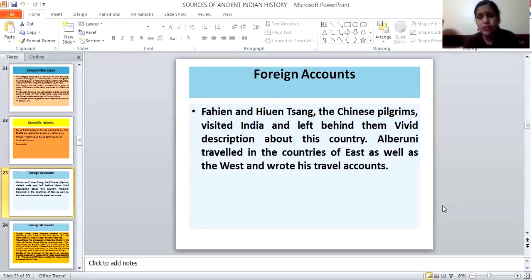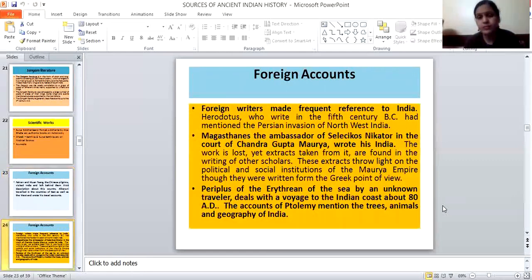We consider these as foreign accounts, which give us information about the period, society, culture, India's relations with foreign countries, and trade and economic relations.